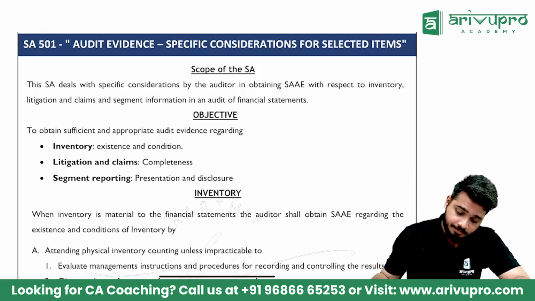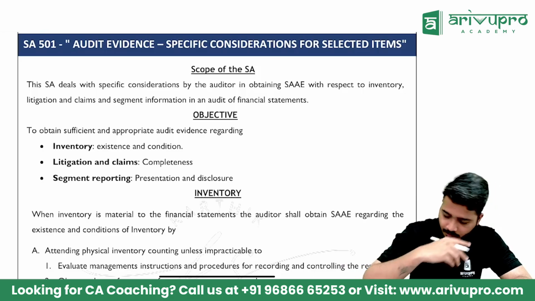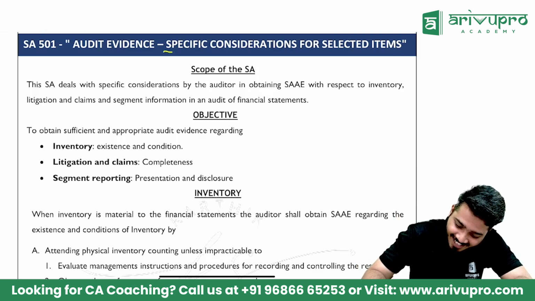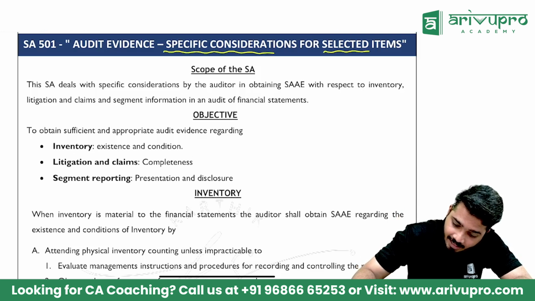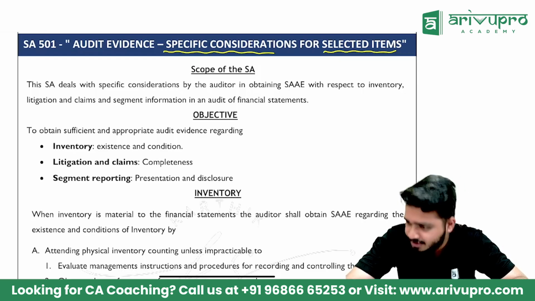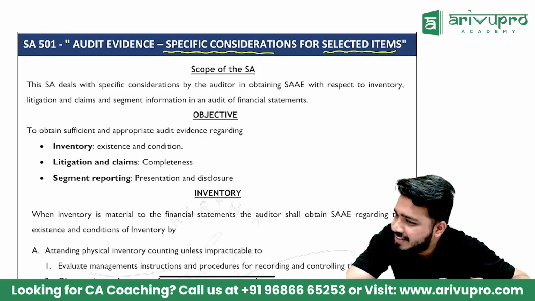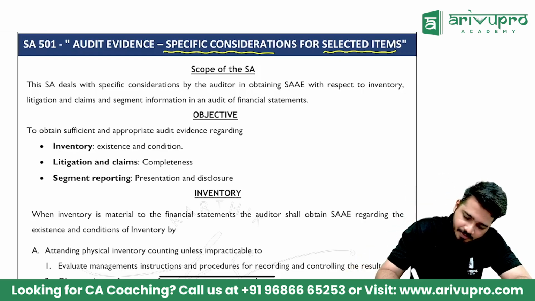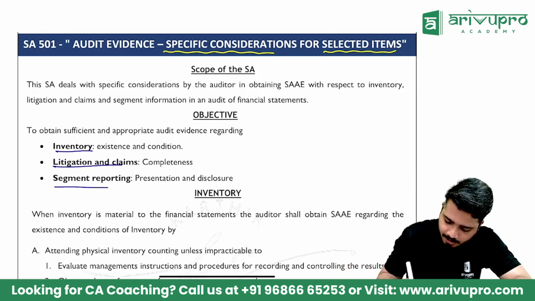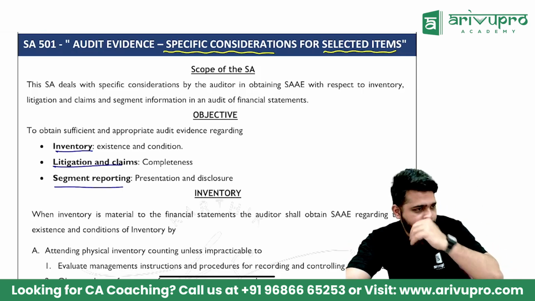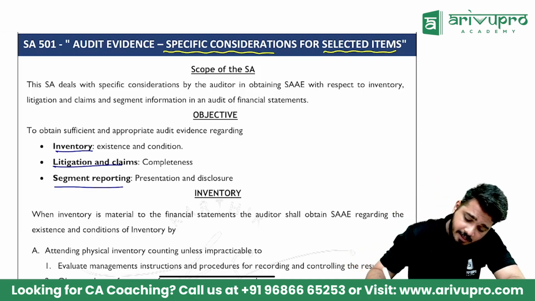What is the title? Audit Evidence, specific considerations, selected items. Right? So, we are getting evidence only, but not for every item, only selected items. How many items? 3 items. What are those? Inventory, litigation and claim, segment reporting. Understood? Clear? Inventory, litigation and segment reporting. In that, very important is inventory.